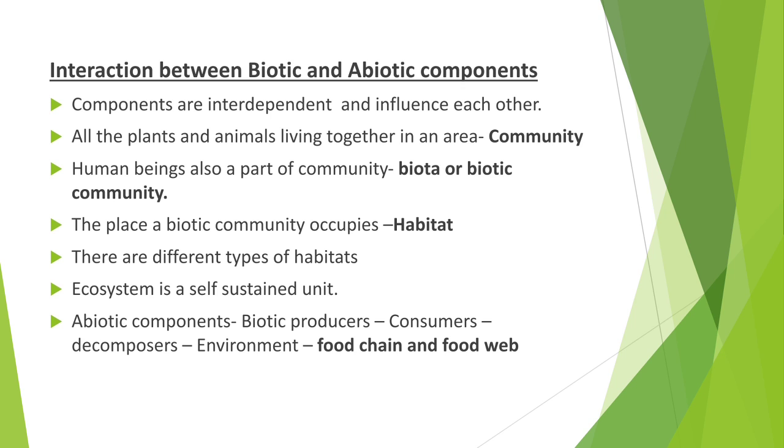If you look at our surroundings, there are a number of plants and animals, both living and non-living components. Each living organism depends on the abiotic or non-living components. Each component, either biotic or abiotic, interacts with the others for their survival.